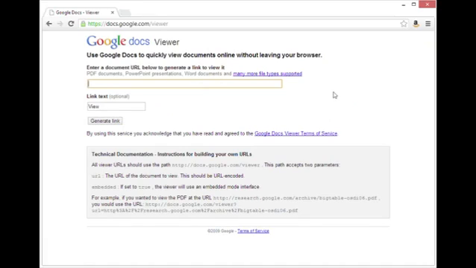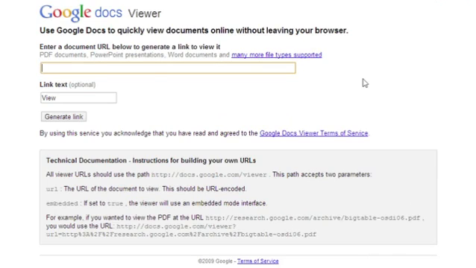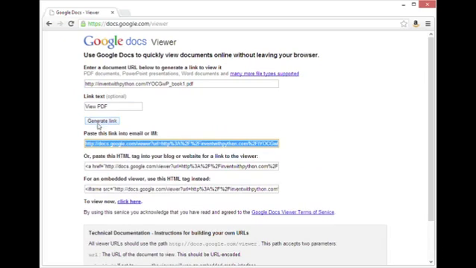I already have one saved to my clipboard, so I'm just going to use Control-V to paste that link here. Then I can put in optional link text. I'm just going to type View PDF and then click Generate Link. Now it gives me a link that I can paste into an email or an instant message or anywhere else.